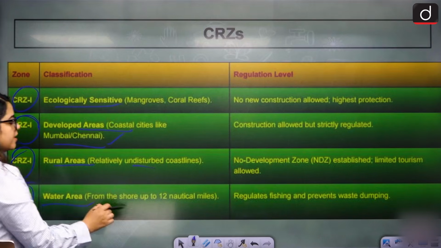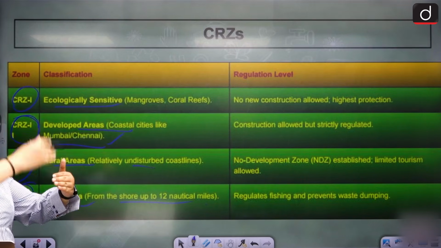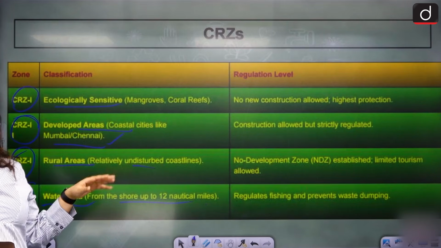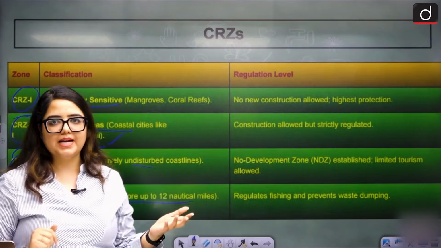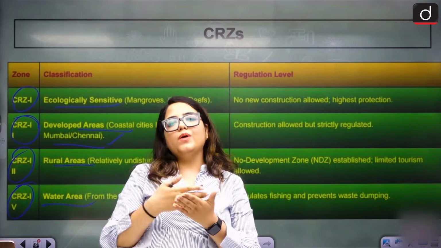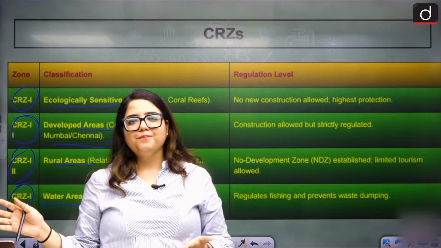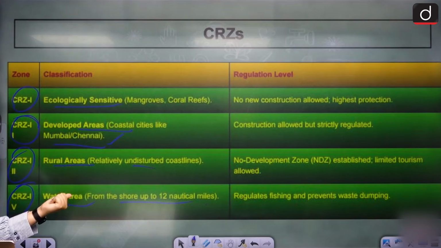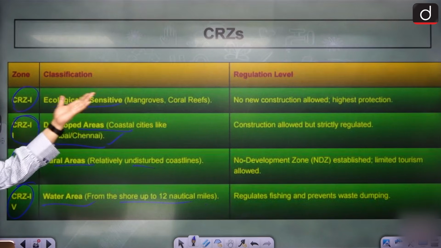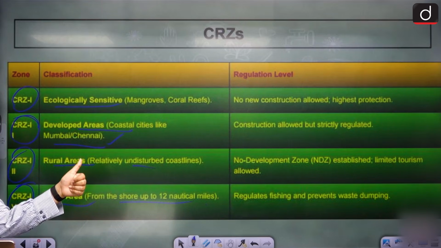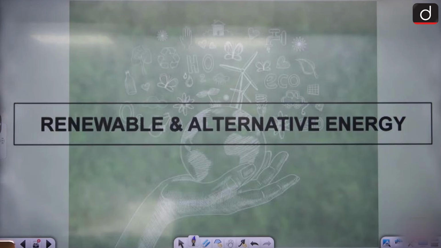CRZ 4, water area, from the shore up to 12 nautical miles. From shore to 12 nautical miles, that is our water. The country has rights till 200 nautical miles, but 12 is very personal. Till 200, it is like shared capacity for trade, etc. Till 12, we can regulate fishing, prevent dumping in water, all these things. These are the 4 CRZs and how we are regulating them. Clear? EIA works on it, CRZ also works on it. This is how CRZs are governed.